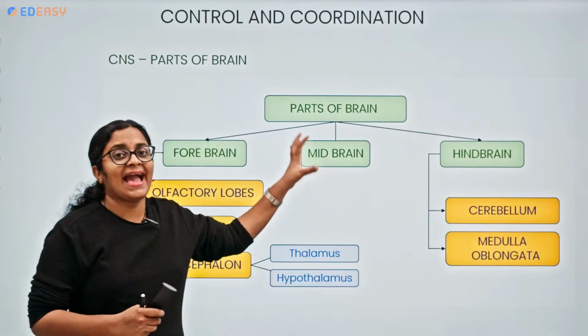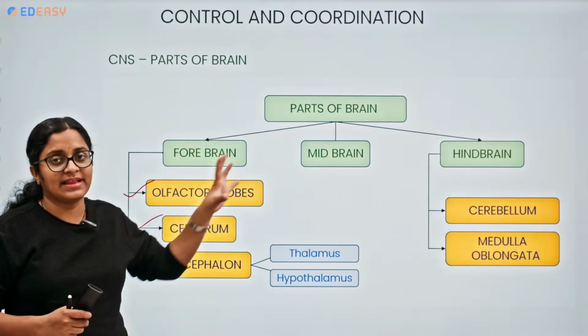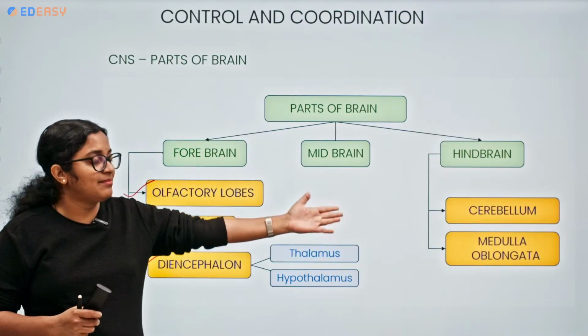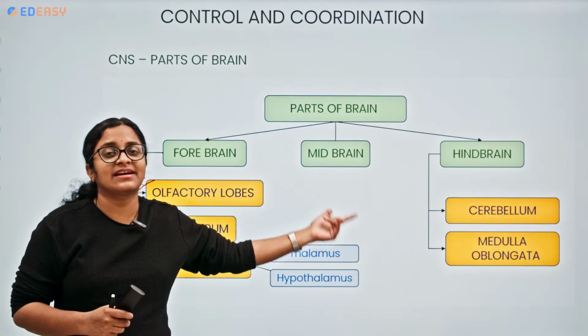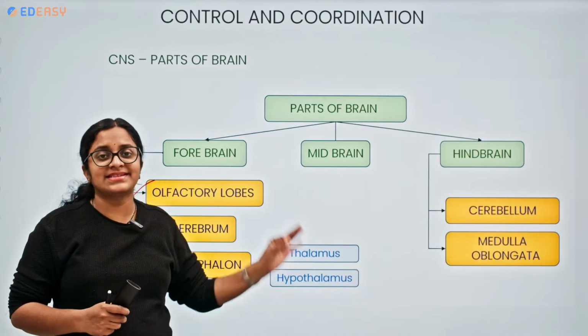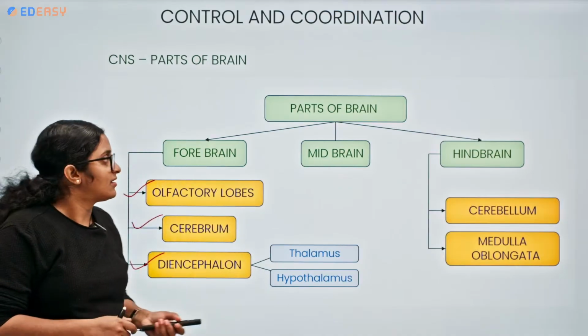So the midbrain acts as a connecting link between the hindbrain and the forebrain. The hindbrain comprises the cerebellum and medulla oblongata. One more thing will be there, that is the pons, acting as a connecting bridge. The cerebellum helps in balance, posture, and maintenance of equilibrium.